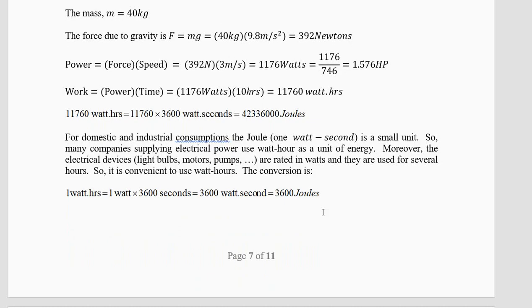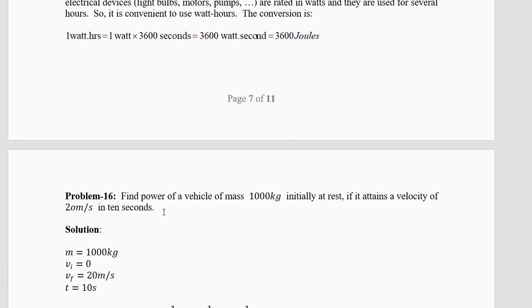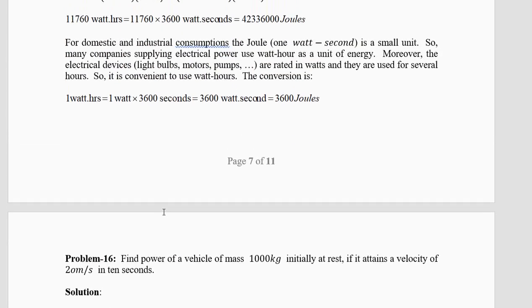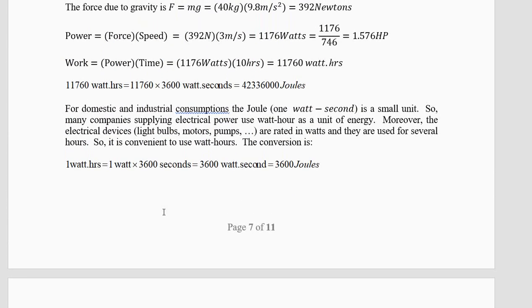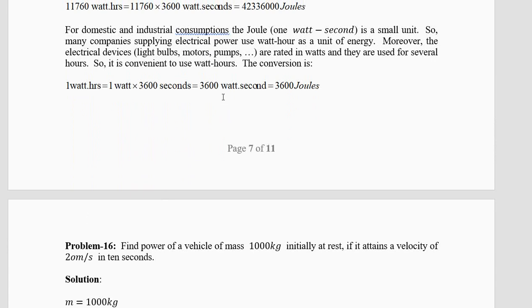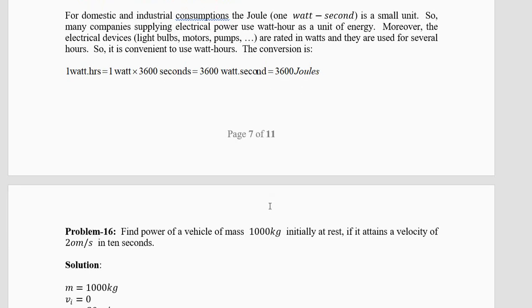So that's all we have to do here. And this explanation I have given it to you. 1 watt second is 1 joule. 1 watt hour is 1 watt into 3600 seconds. So it is equal to 3600 joules.